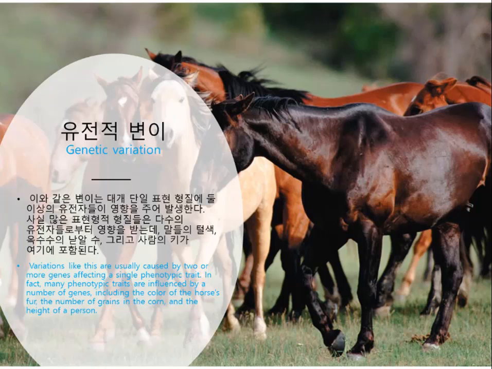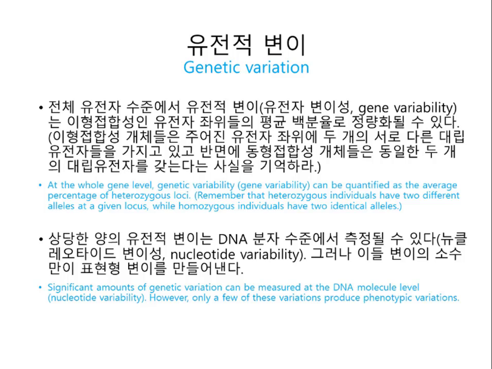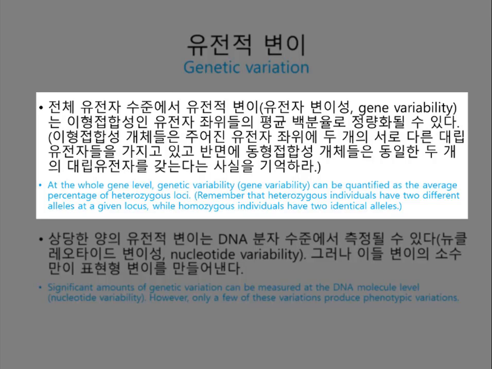Genetic variation at the whole gene level, gene variability, can be quantified as the average percentage of loci that are heterozygous. Recall that a heterozygous individual has two different alleles for a given locus, whereas a homozygous individual has two identical alleles for that locus. A good example is the average fruit fly, Drosophila melanogaster, which is heterozygous for about 1,920 of its 13,700 loci, 14%, and homozygous for all the rest.